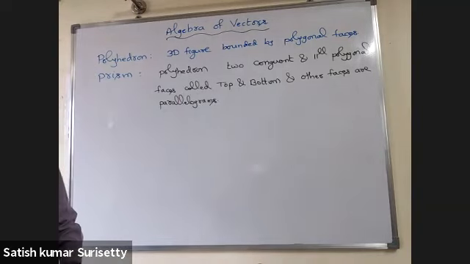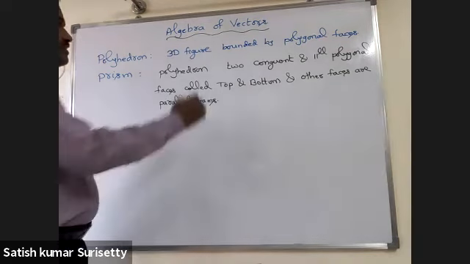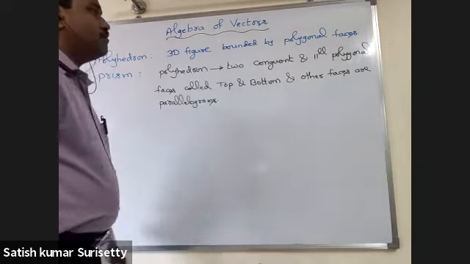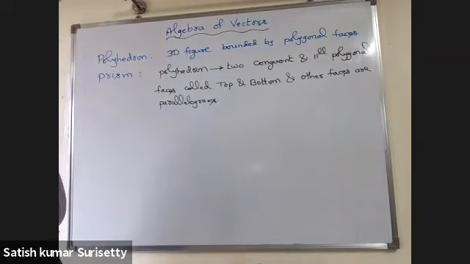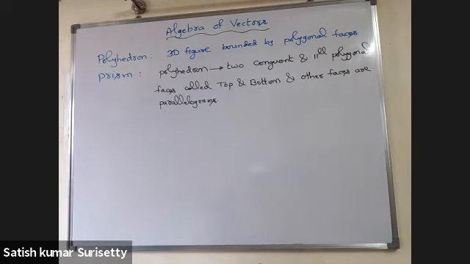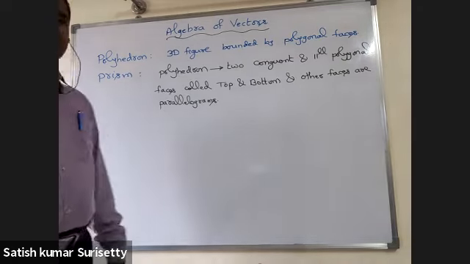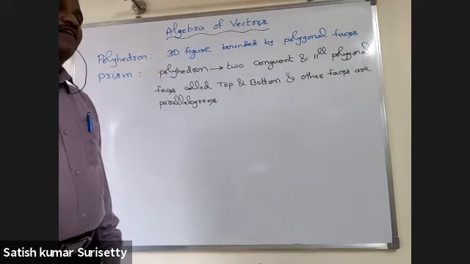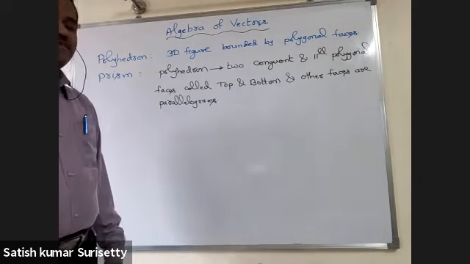A prism is a polyhedron consisting of two congruent and parallel polygonal faces called top and bottom, and other faces are parallelograms. Usually we are always discussing the right prism.